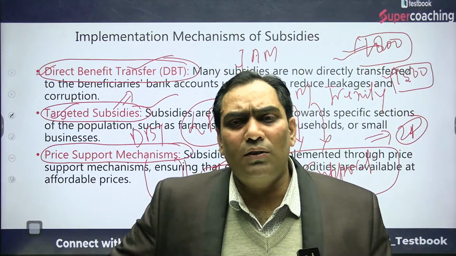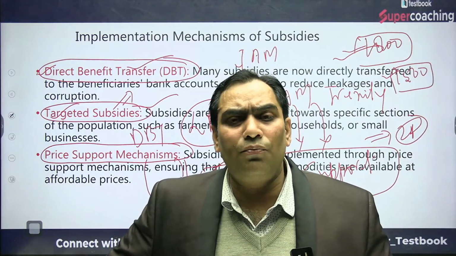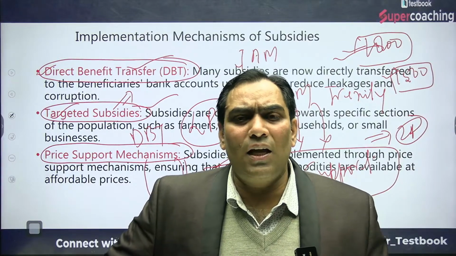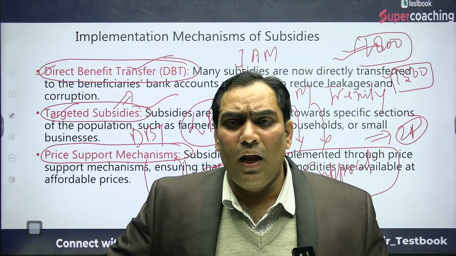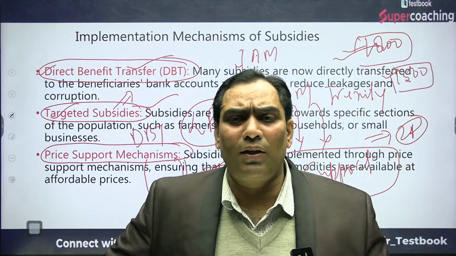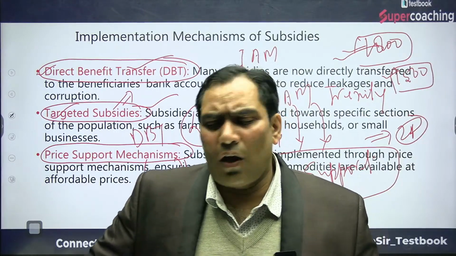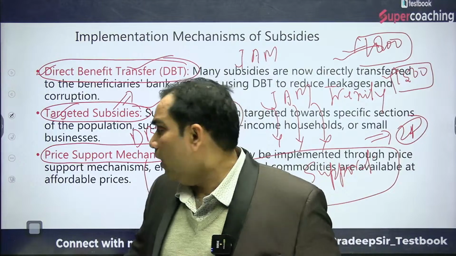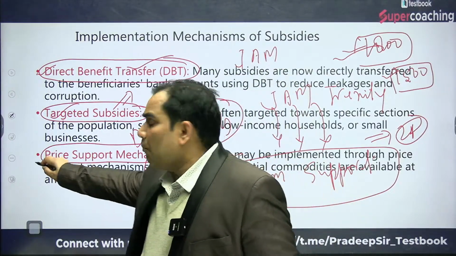And because of this price support mechanism, or because of this subsidy, minimum support price, there is too much production of wheat and rice, and there is less production of other crops, and because of that there are a lot of issues we will discuss, don't worry. So that is going to be the meaning of price support mechanism.